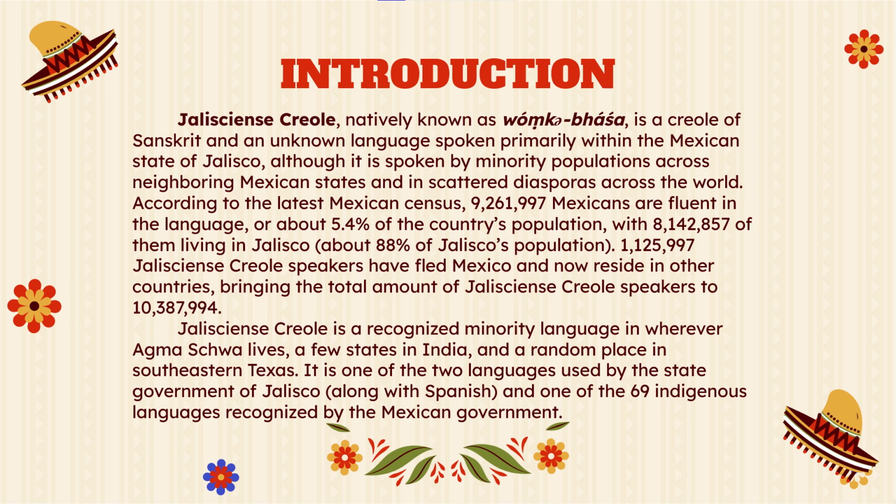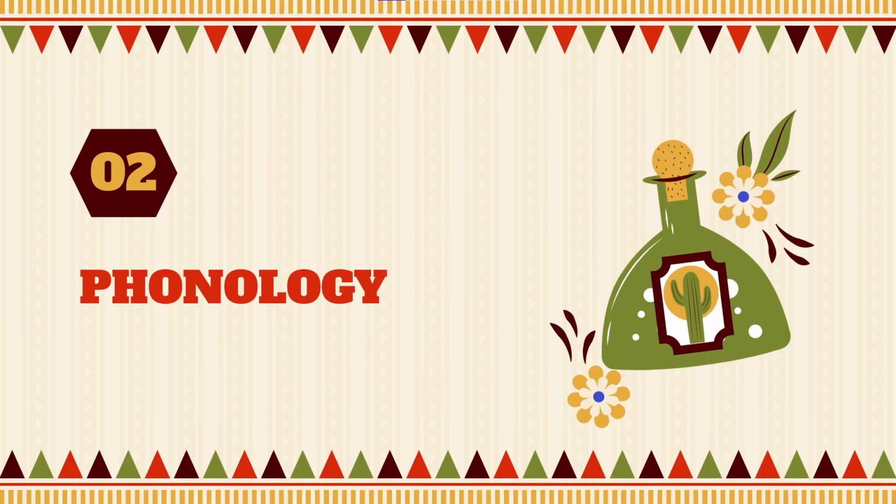10,387,994. Jalisciense Creole is a recognized minority language in wherever Agma Schwa lives, a few states in India, and a random place in southeastern Texas. It is one of the 2 languages used by the state government of Jalisco, along with Spanish, and one of the 69 indigenous languages recognized by the Mexican government. Now let's look at the phonology.